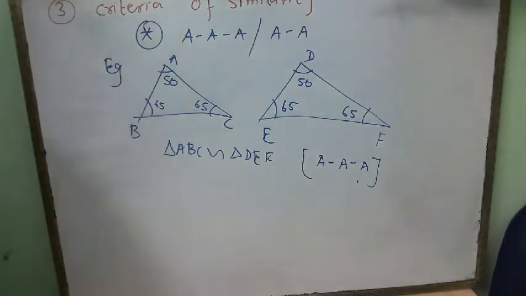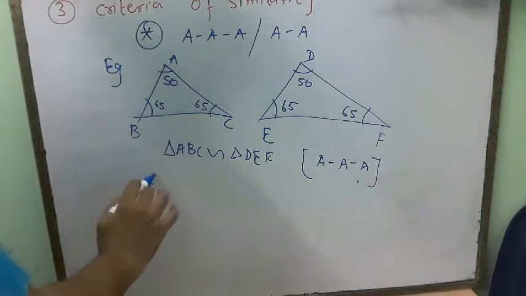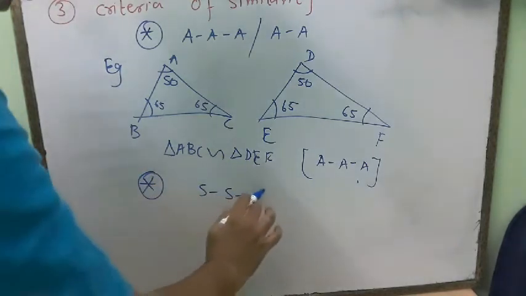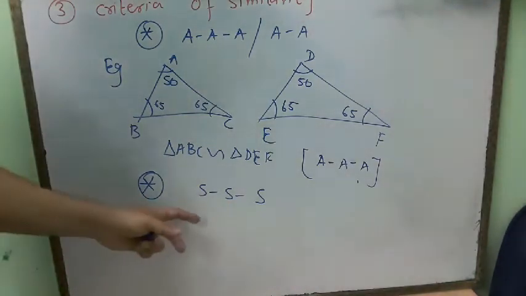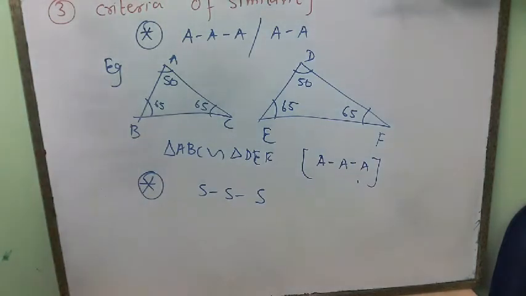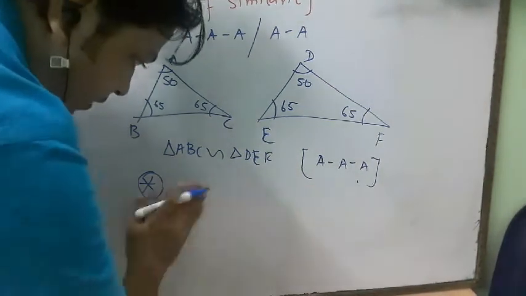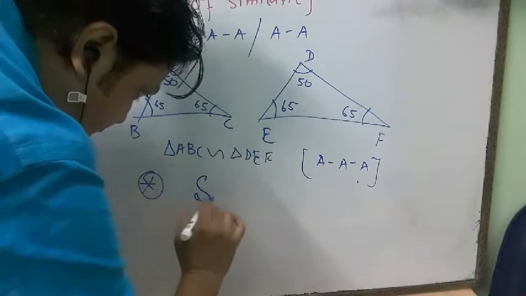Now the second criterion of similarity will be SSS. What does it mean? It means the ratio of all three sides is proportional. The ratio of all three corresponding sides will be proportional to each other. That's why I have written SSS.